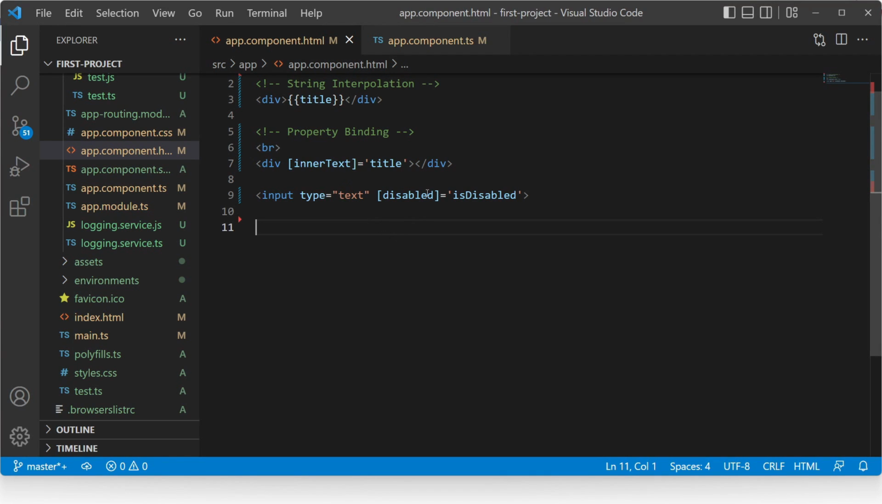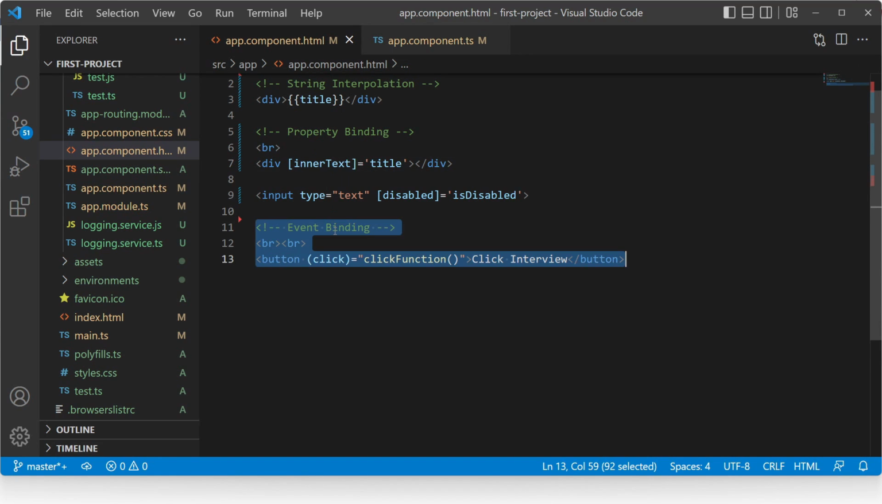See, here is the interpolation code and then the property binding code. Now we will see the syntax of event binding. See, this is the event binding code in the HTML file. This means a button with the text click interview will be present on the web page. And when we click this button, then the click function will be called. This click function is nothing but a simple JavaScript function. And remember the syntax of this event binding: it is round brackets and inside that the event.